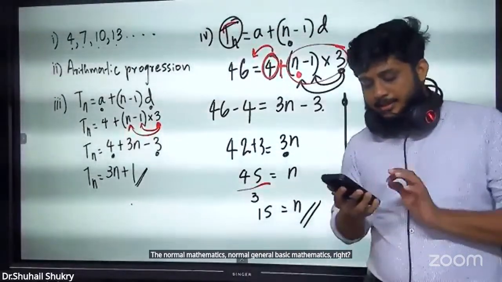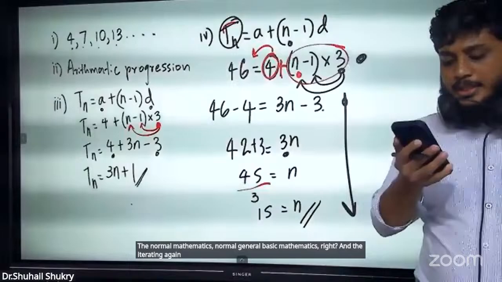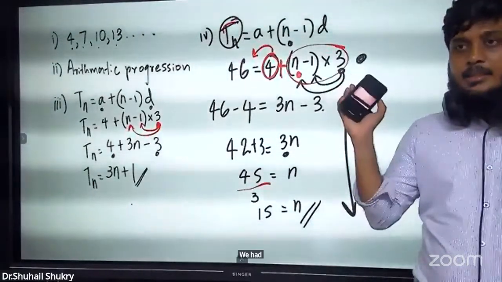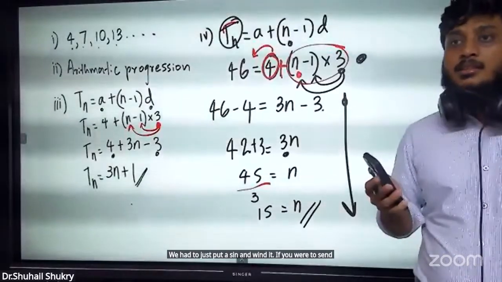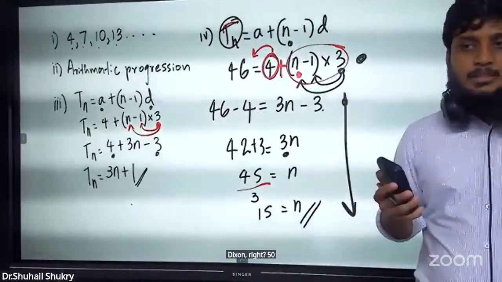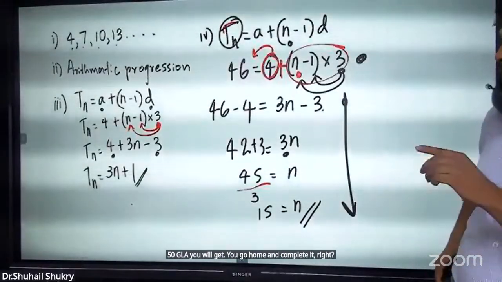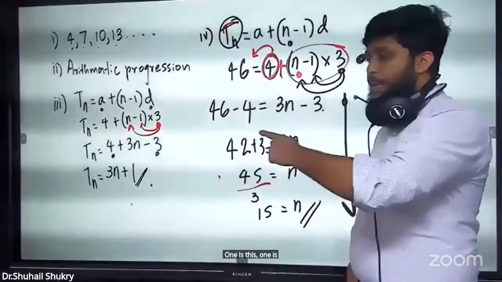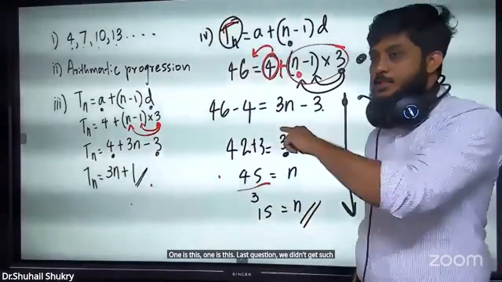If there are 20 rows in the display, find the total. Since it asks for a total, you just put Sn and find it. If you put Sn, you will get 650. Go home and complete it. You got two new parts, one is this and one is this. In the last question, we didn't get such a question. In this, we got two new things.